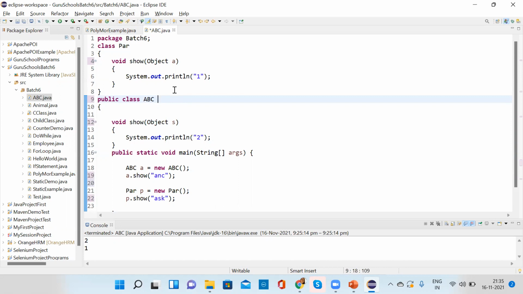I said method overriding is replacing the implementation of the parent class method. Here there is no parent or child, so that's why extends is important for method overriding.